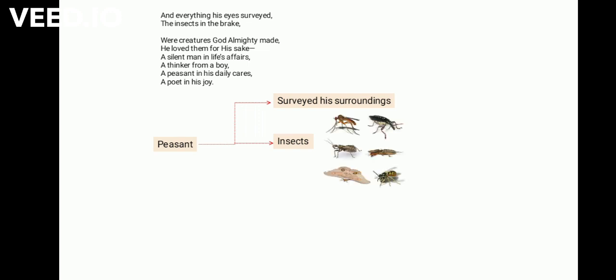The poet continues to say, and everything his eye surveyed, the insects in the brake. This means the peasant wandered or surveyed to look at the creations of nature. He even surveyed the insects. And here the first stanza ends, and in the final stanza the poet says, where creatures God Almighty made, he loved them for his sake. A silent man in life's affairs, a thinker from a boy, a peasant in his daily cares, a poet in his joy.